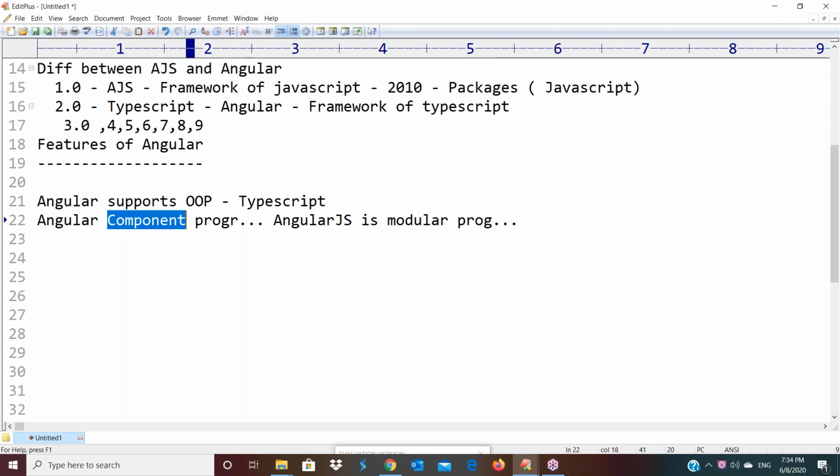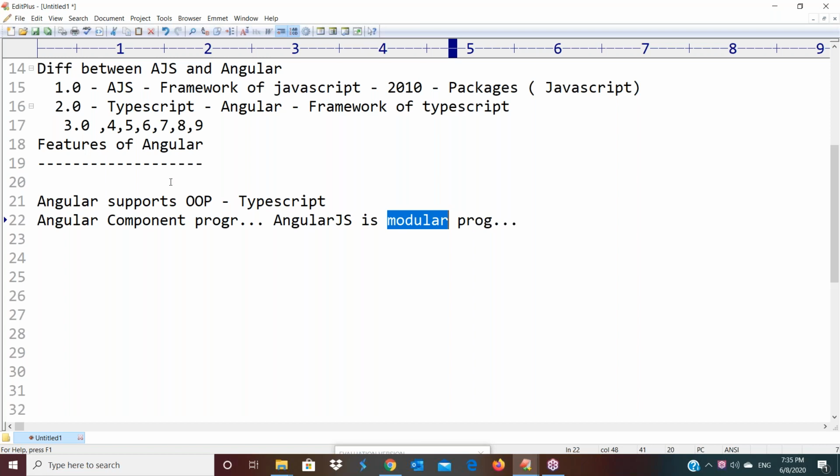So class objects performance is faster than functional objects. Here class objects we are calling as component programming, and functional objects we are calling as modular programming. So component programming is faster than modular programming. That is one more point you should remember.